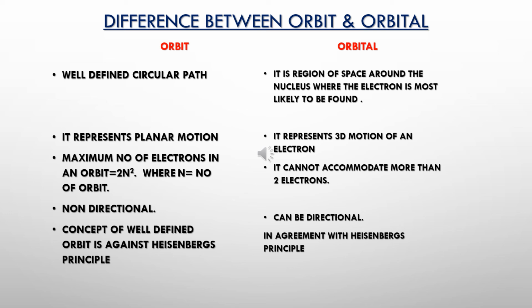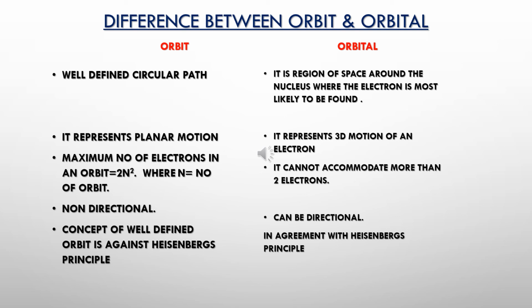In an orbital, we cannot accommodate more than 2 electrons. An orbital, or a region around a nucleus where there is maximum probability of finding an electron, will hold just 2 electrons. An orbit is non-directional because it is a planar motion, whereas an orbital can be directional. So that is the difference between an orbit and an orbital.